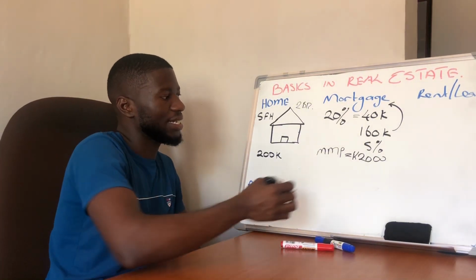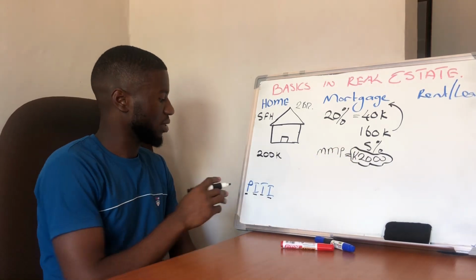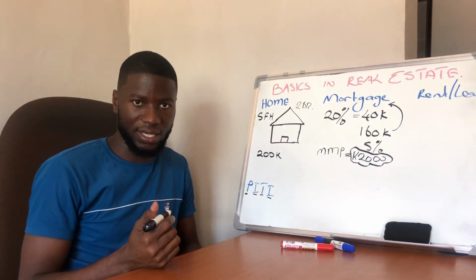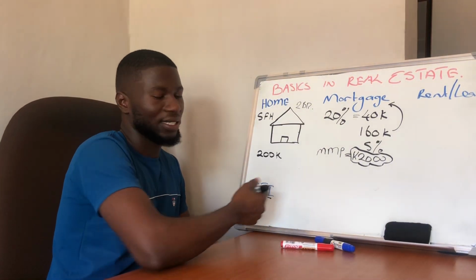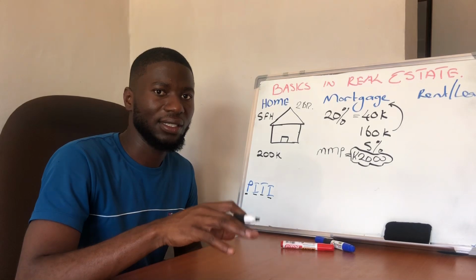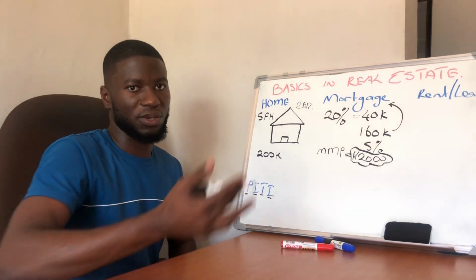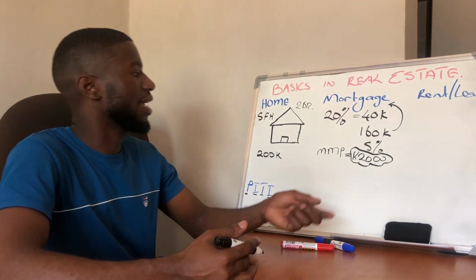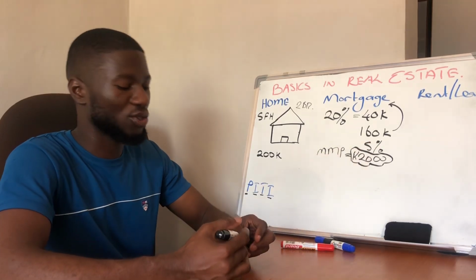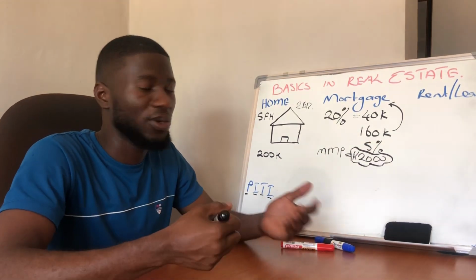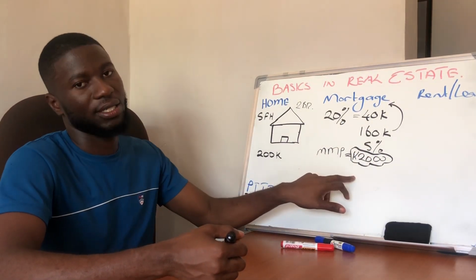So all this is encompassed in this 2,000, right? So the principal debt is the 160. The interest is the 5% you are going to be putting on top. The tax is whatever tax that property is going to be charged by government. And then you have the insurance from whichever insurance company you have come into agreement with. Then you have been given a monthly mortgage plan of 2,000. So when people say, no, we're paying mortgage, this is what they're referring to. And this really is what is encompassing your mortgage, right?